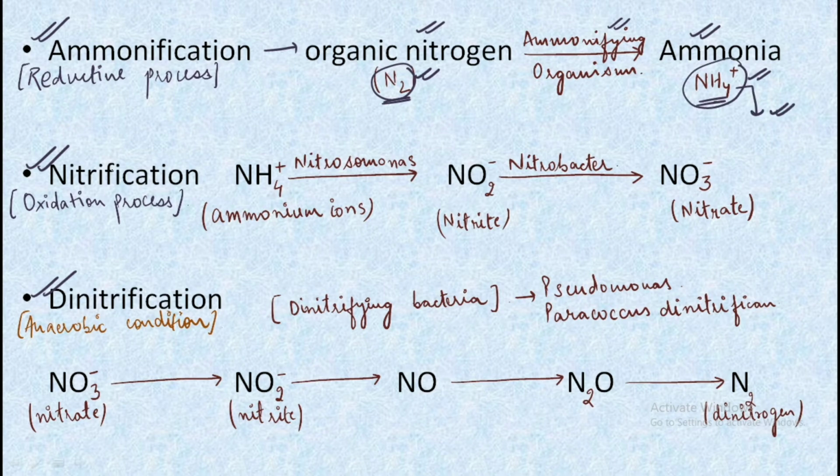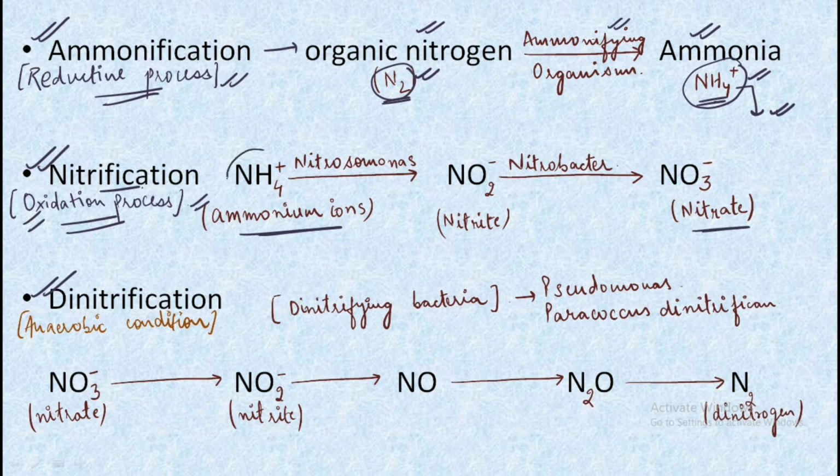We have the process of nitrification, which is an oxidation process, and the previous process, that is the ammonification, was a reductive or a reduction process. Make sure we remember this oxidative and reductive process points, because many a times statement type questions are asked from this information. So in nitrification, which is an oxidation process, there occurs the conversion of ammonium ions into the nitrates.